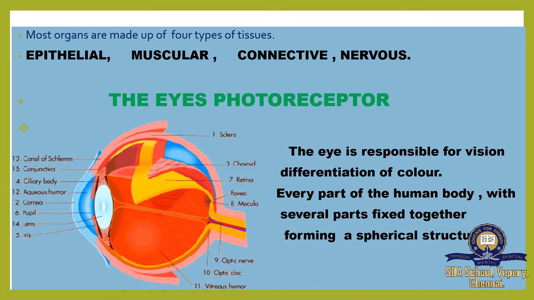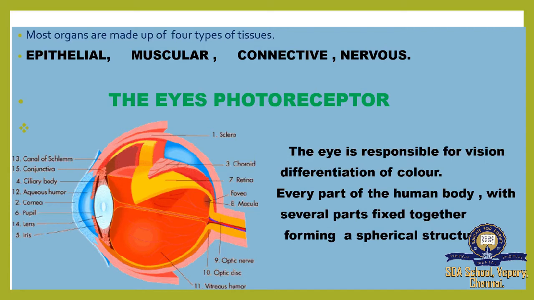Most of the organs in our body are made up of four types of tissues. They are epithelial tissue, muscular tissue, connective tissue, and nervous tissue. Now we are going to see the eyes. The eyes are photoreceptors. Actually, the thing we are seeing is captured by our eyes, so we can call it a photoreceptor. The eye is responsible for vision. It differentiates colors. With the help of our eyes only, we differentiate the colors.